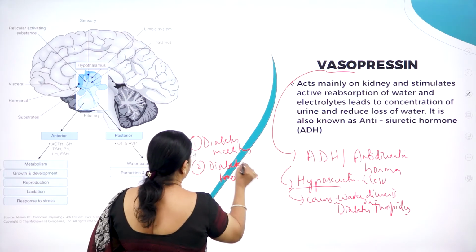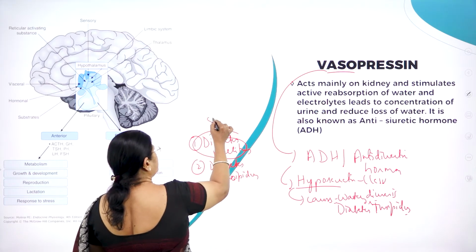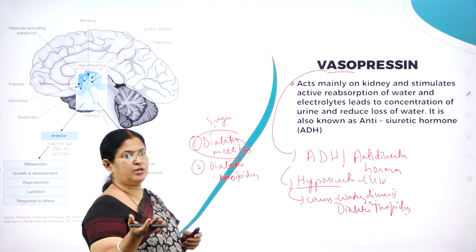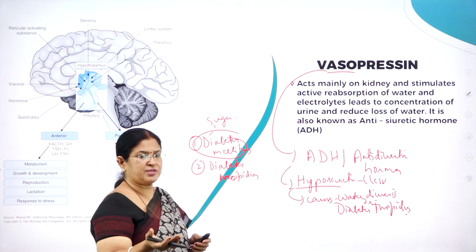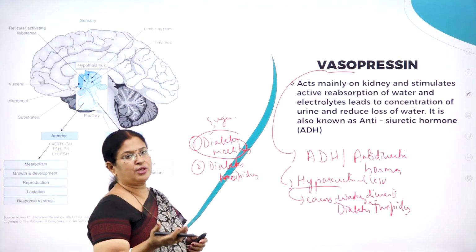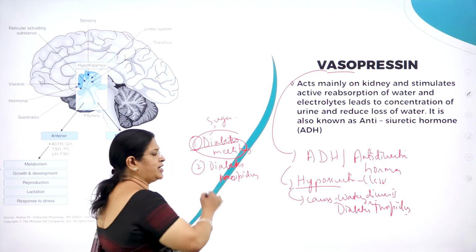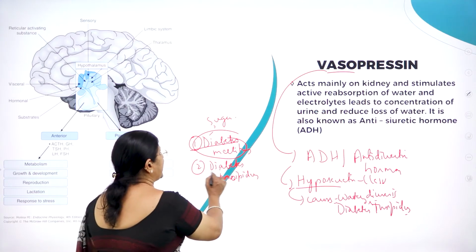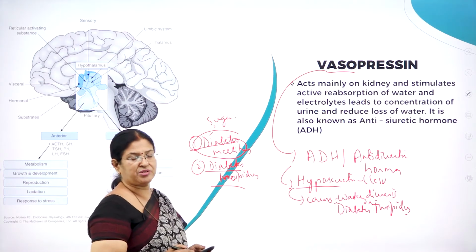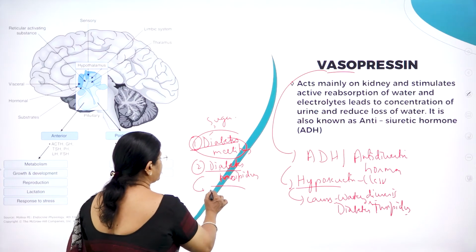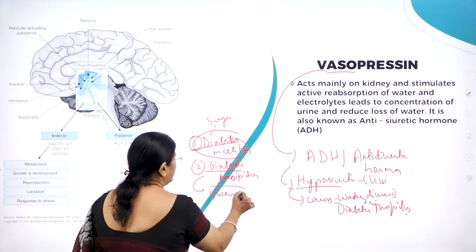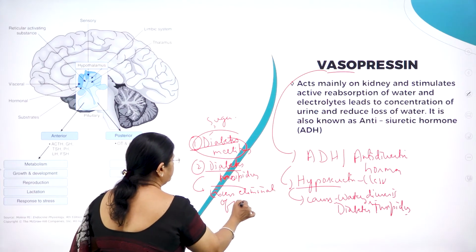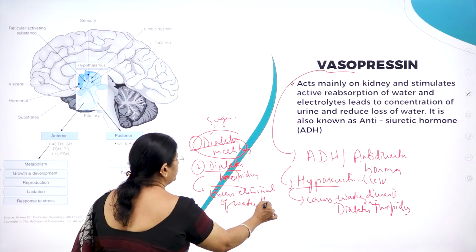You might have heard about sugar. When the glucose level is not controlled and insulin is not produced in sufficient quantity to control the glucose level in blood, it is called diabetes mellitus. But diabetes insipidus is water diuresis. What is water diuresis? Excess elimination of water through urine.